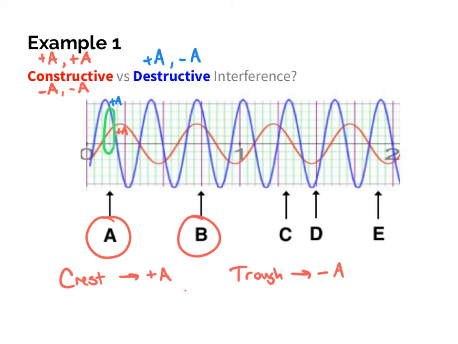Position C, we have positive amplitude. So C is constructive. Oh my Lord, have mercy. All right, sassy one here.